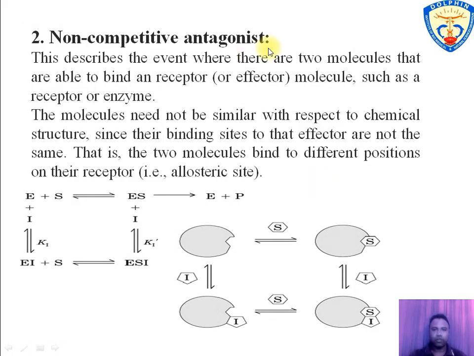Non-competitive antagonist. In non-competitive antagonist, agonist and antagonist bind with receptor in different positions. Agonist binds to active sites and antagonist binds to allosteric site. In this figure, receptor and agonist bind to form receptor agonist complex, where antagonist binds at two positions. First, when receptor is free, and second, the agonist receptor complex. In both cases, it blocks the agonistic effect.